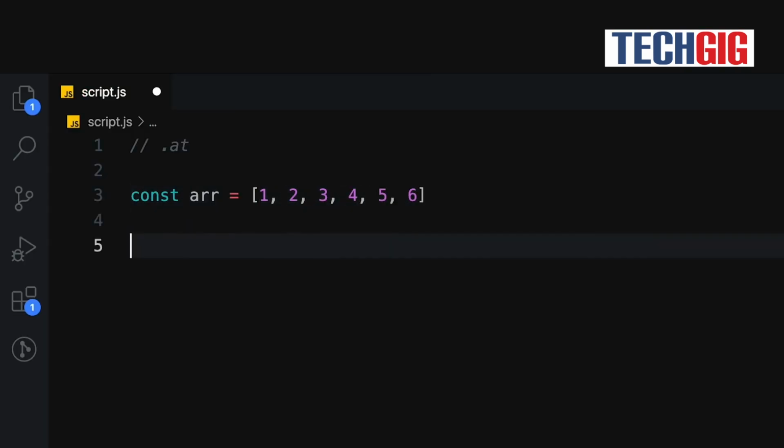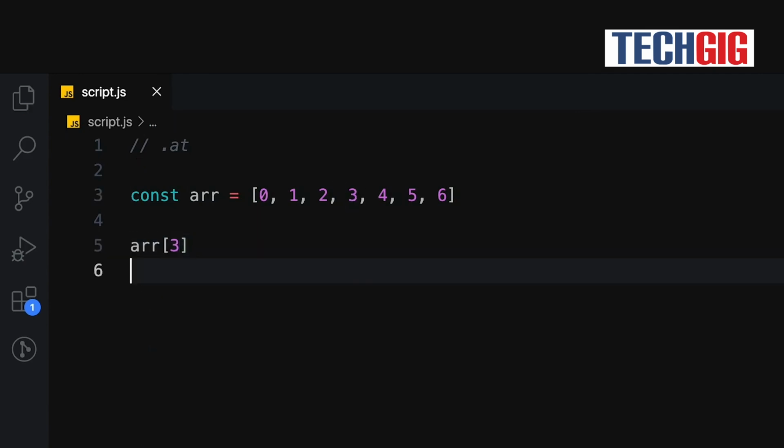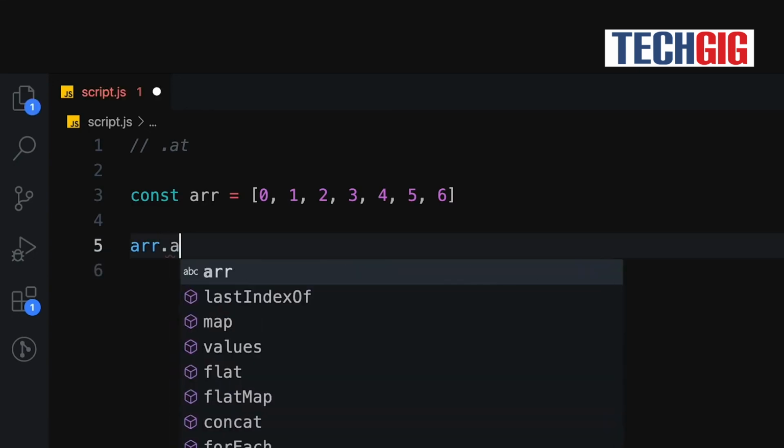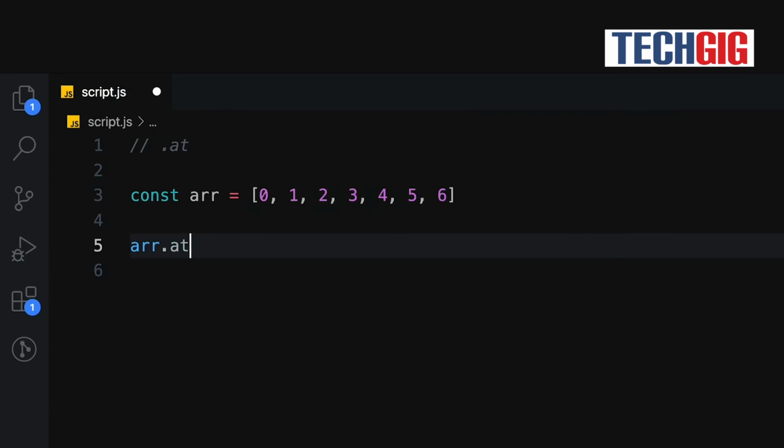Let's say you have an array of numbers 1, 2, 3, 4, 5, 6. So you have 6 elements over here, and you want to access, let's start it with 0 so there is no confusion. So let's say I want to access number 3 over here, which also has an index of 3. So the way you would do it is with a notation like this, but JavaScript now introduces another notation, which is using array.at, and then the index over here. Now the only difference between this versus this is that at also allows you to specify negative indexes.